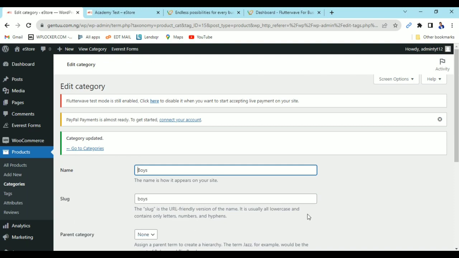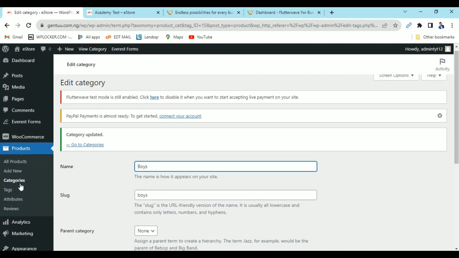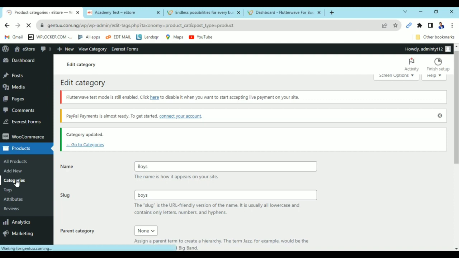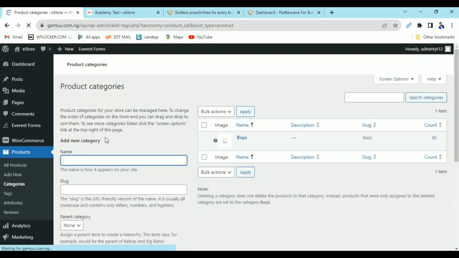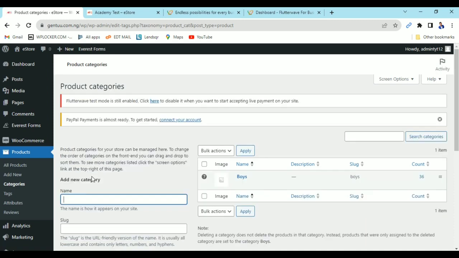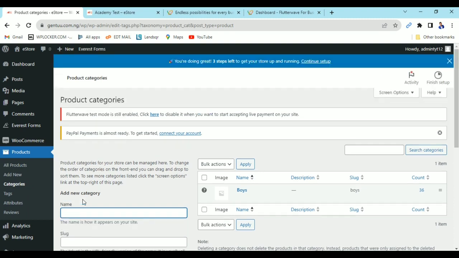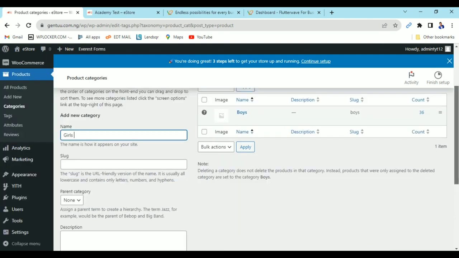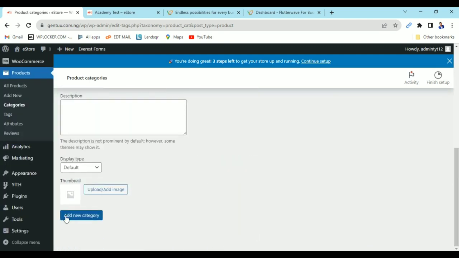So I've updated it. Don't forget, the one I just did is an edit, I didn't actually add. So I'm going to add a new category now. What you need to do is very simple. Say I want to add girls. Then either you press enter this way, or you come down and click on add.